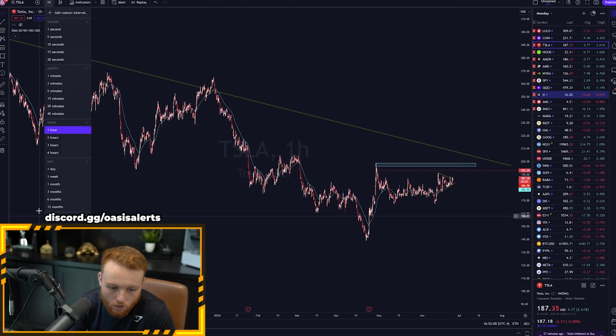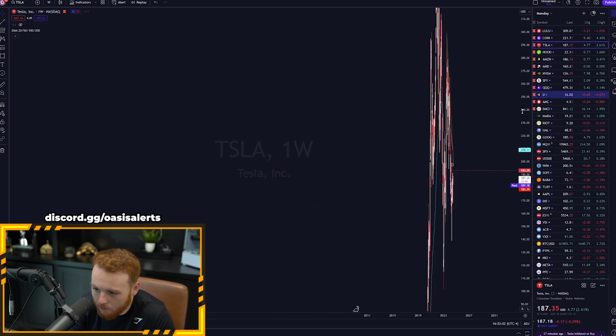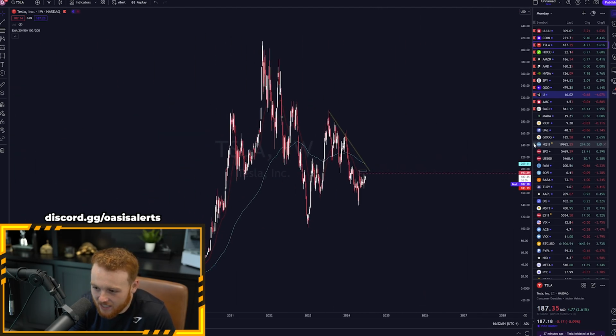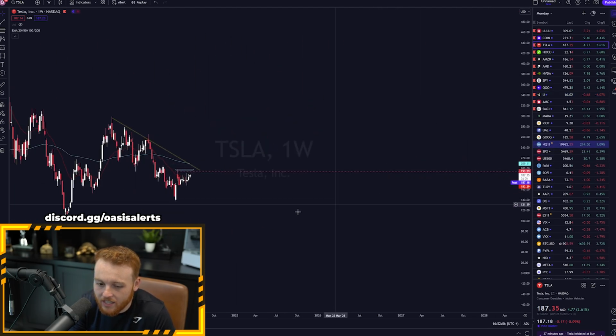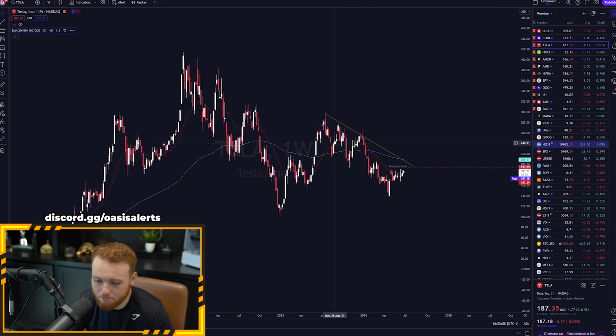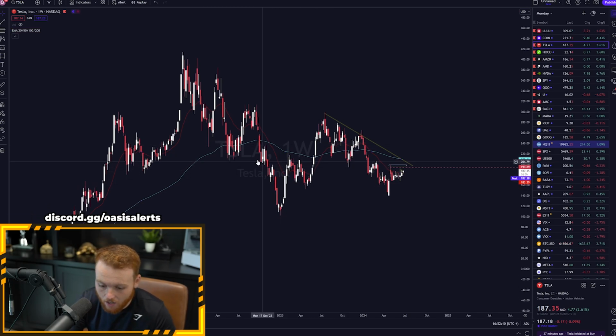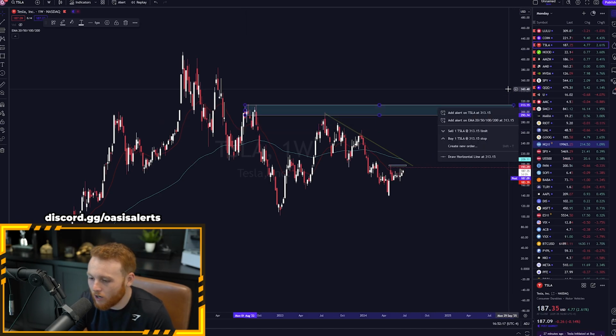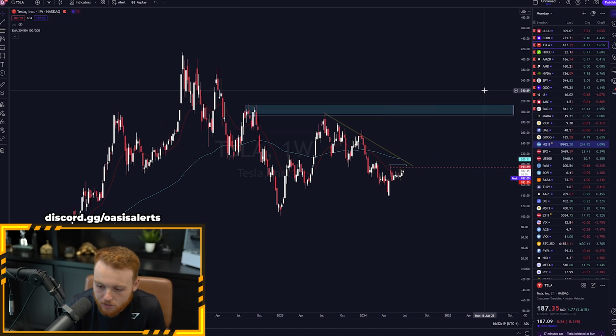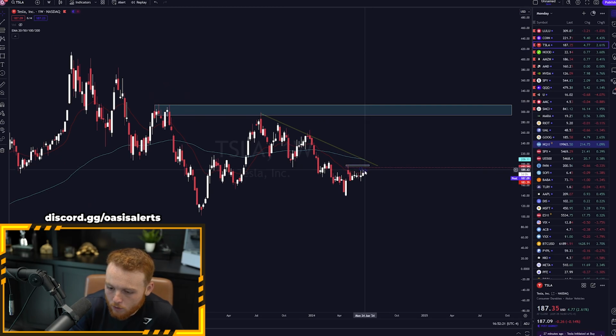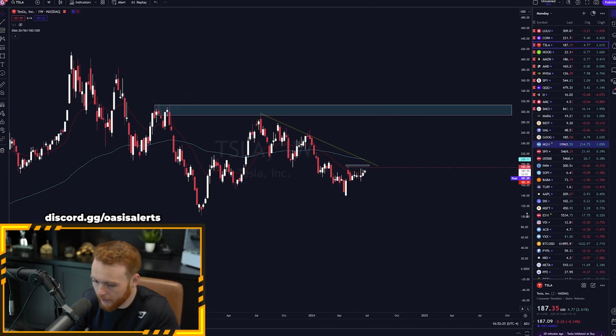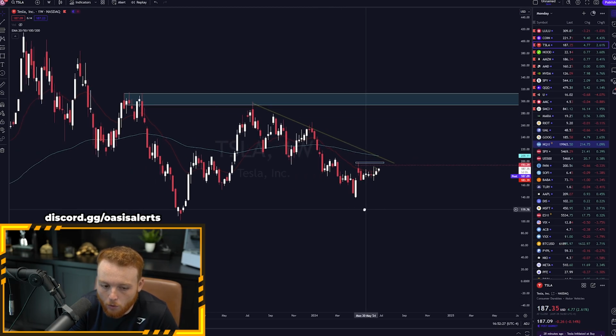Now, overall, in the larger time frames, look at the weekly time frame. I still think Tesla can easily go create more highs, at least for the past year, 2-year highs. Yeah, I think we can definitely go see this level up here back near 300. If we saw Tesla 300, my call options would be up a lot, but these do expire on Friday. So I just want to see a little bit more upside before re-entering on new call options for a farther out expiration. But overall, I am bullish on Tesla.